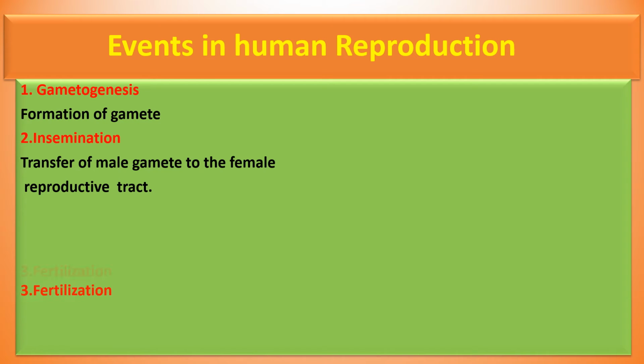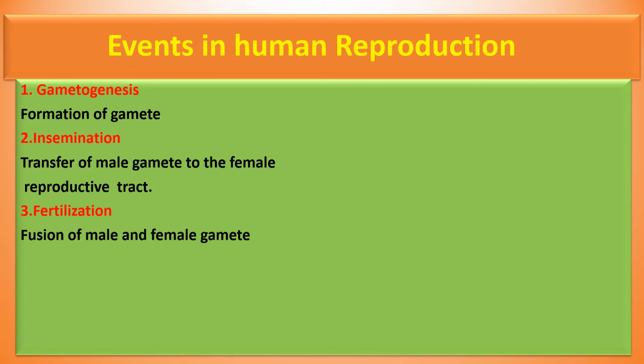What is fertilization? The fusion of male and female gamete to form a zygote is known as fertilization. After fertilization, the zygote starts to move from the fallopian tube to the uterus. During this process it undergoes cleavage. Cleavage means splitting.